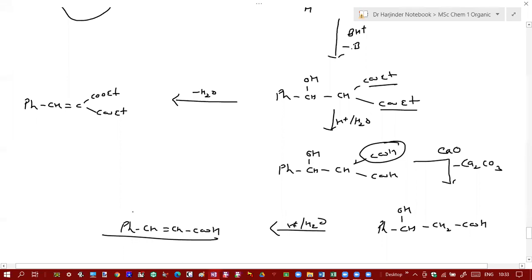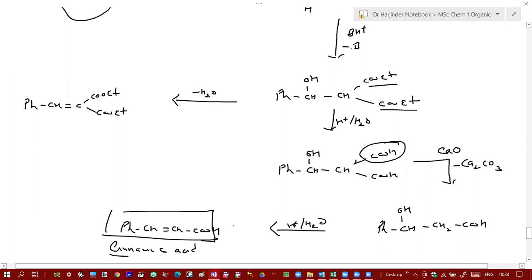And what's the name of this molecule? Cinnamic acid. You can prepare cinnamic acid by using Knoevenagel condensation between benzaldehyde and malonic ester.